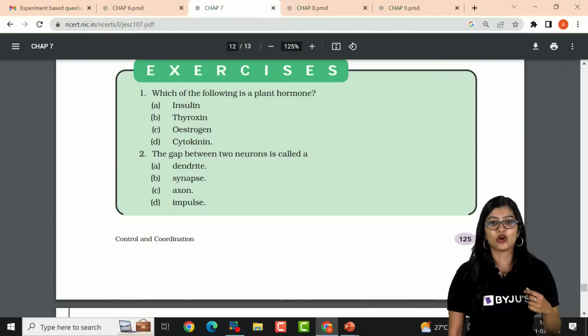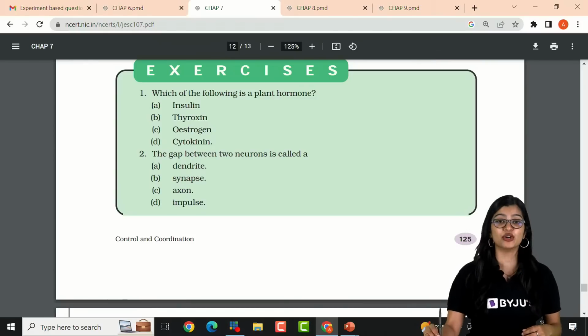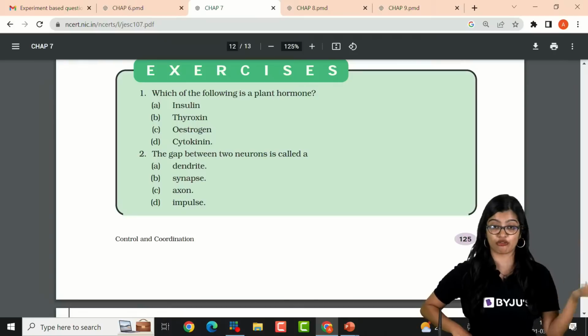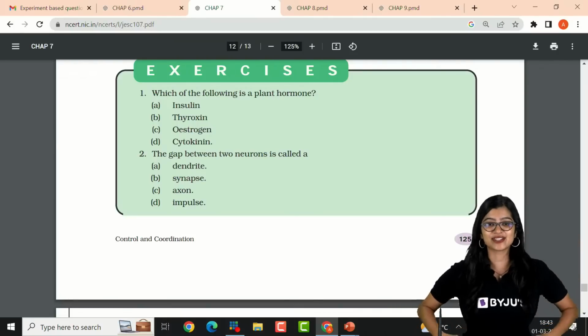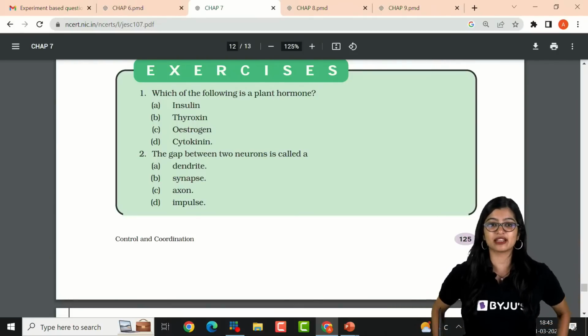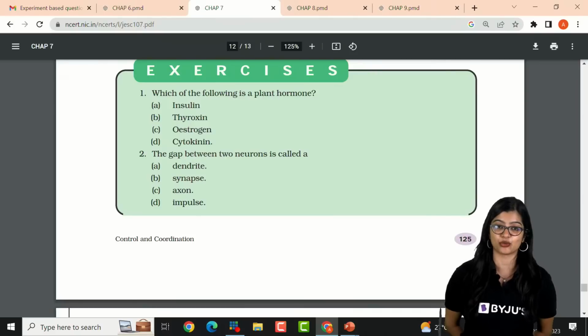Okay, yes. Those of you who have issues with my volume, you can reduce the volume on your phones, right? All right, everyone. Ma'am, what's happening in the roots? Geotropism is happening in the roots, right?